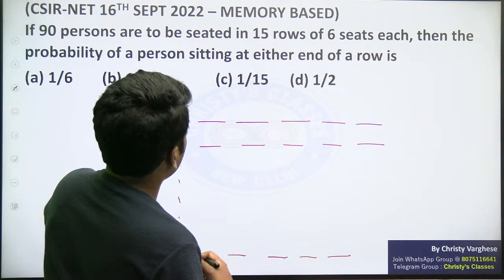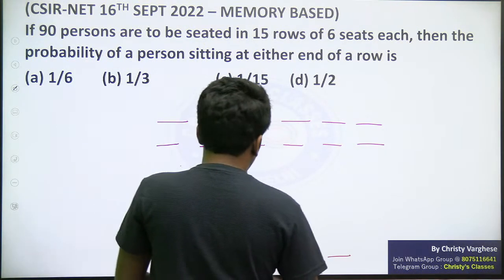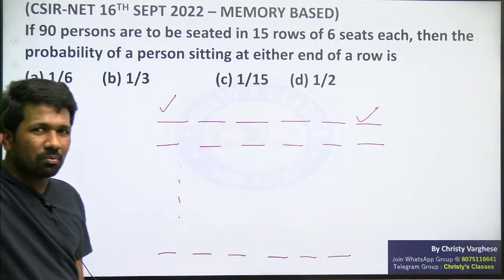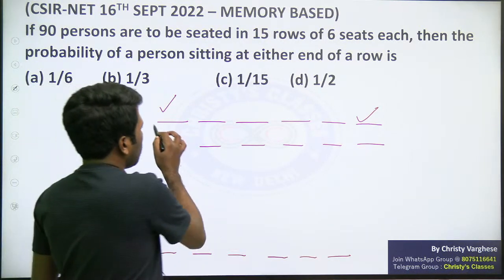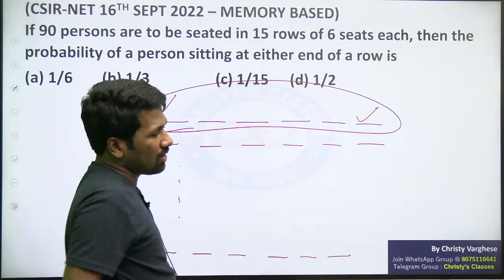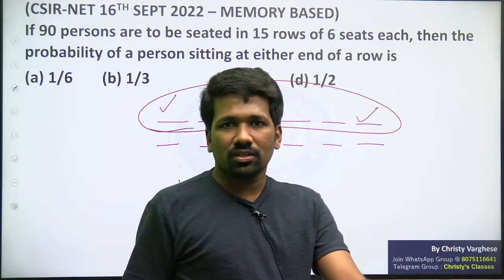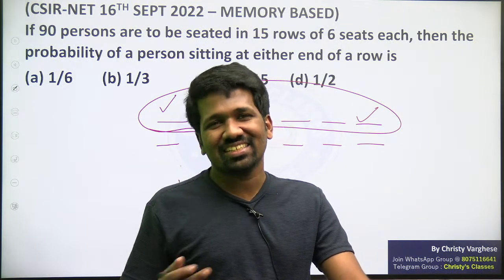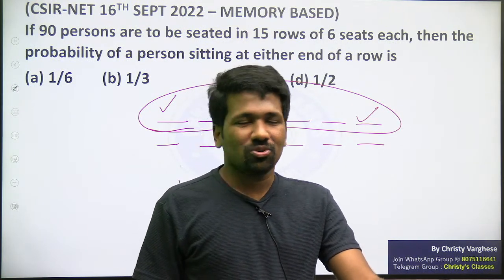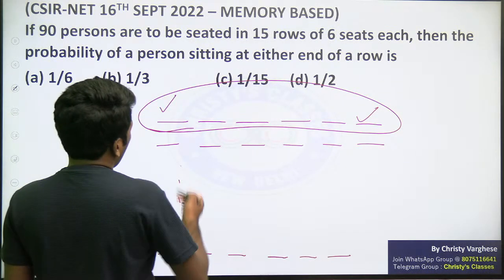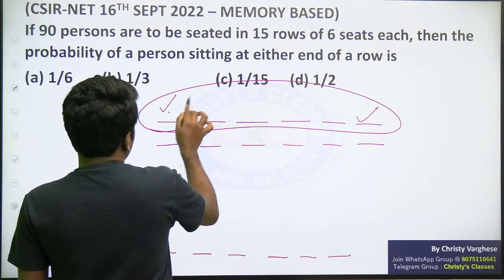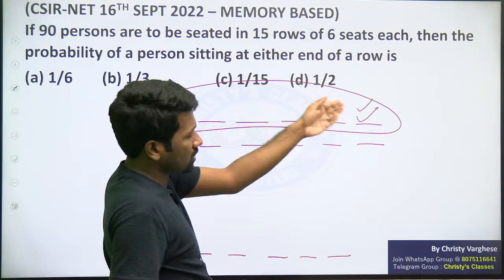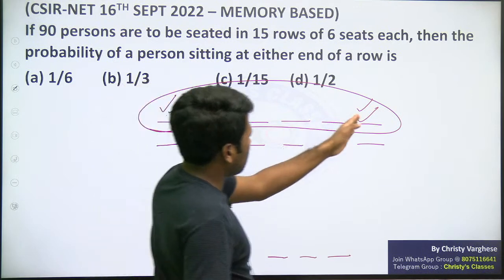Then the probability of a person sitting at either end of the row. Either end of the row means either here or here. Actually, you don't have to worry about all the 15 rows. You only have to worry about any one row, because that same probability will repeat. And that repeat means that will not add more chances. Chances is the same itself. So you just take one row. One row में either end, मतलब either here or here. यहाँ पे बैठने का chance 1 out of 6 है, because this is 1 out of 6 seats. यहाँ पे भी 1 out of 6 है.